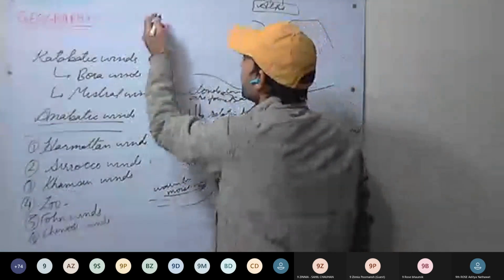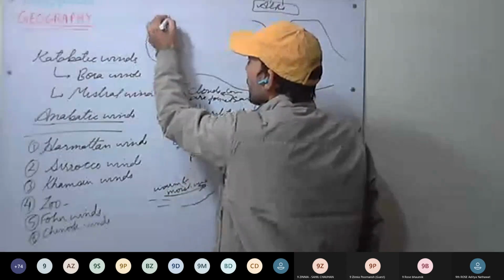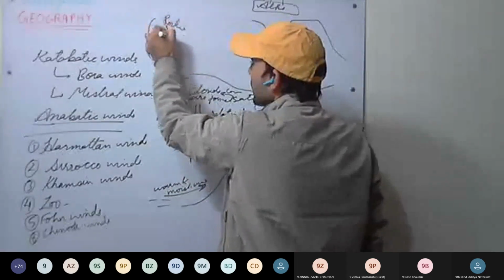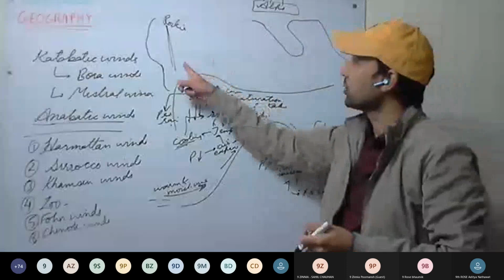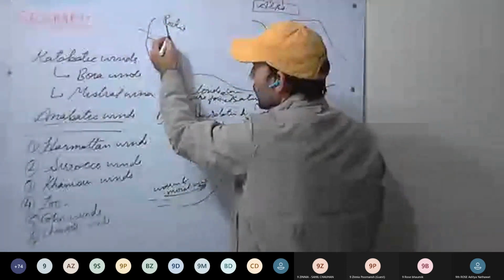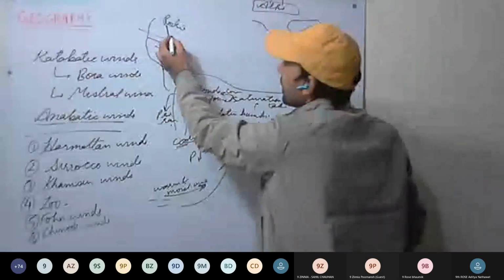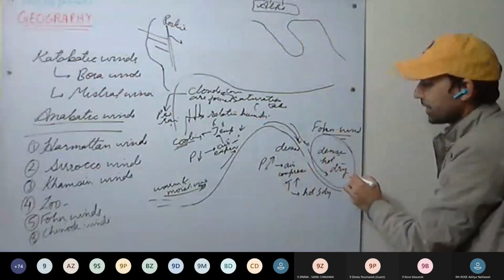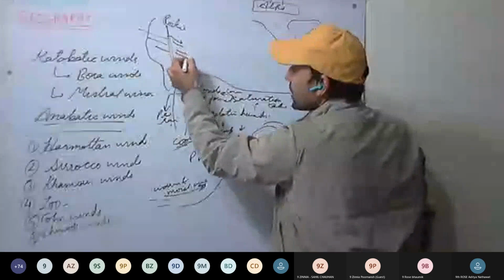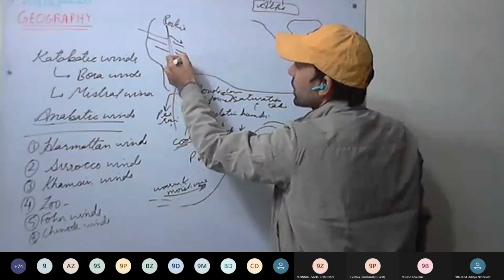The parallel ranges here. Rockies we have. Rockies mountain. Yes. Now see here as well, after crossing the Rockies mountains, they are descending airs and they are hot, dense, and dry air. And these winds blow in west central North America.